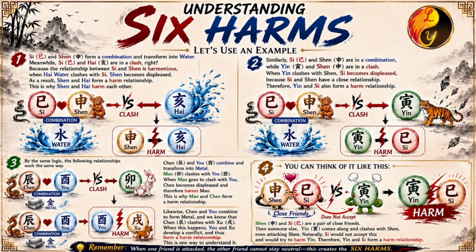You can think of it like this. Shen and Si are a pair of close friends. When someone else, Yin, comes along and clashes with Shen, even attacking Shen, naturally, Si would not accept this and would try to harm Yin. Therefore, Yin and Si form a harm relationship. Understanding it this way makes it much easier to remember.